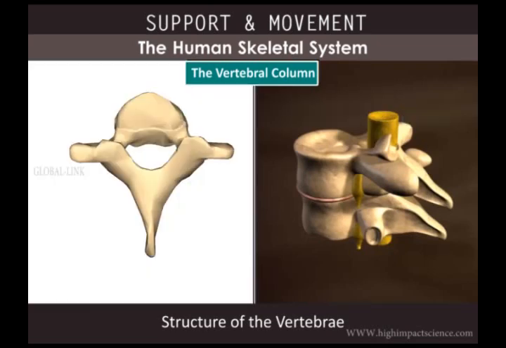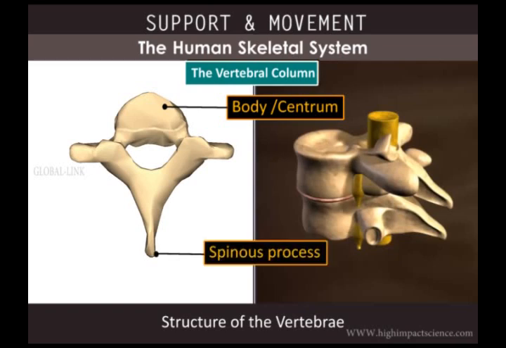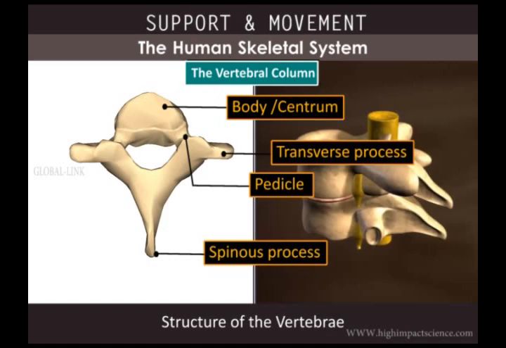Anteriorly, we have the body, which is the weight-bearing section of the vertebrae. And posteriorly, we have the spinous process. Laterally, there are transverse processes which serve as surfaces for attachment of muscles. Connecting the body to the transverse process, we have the pedicle, and the transverse process to the spinous process, we have the lamina.